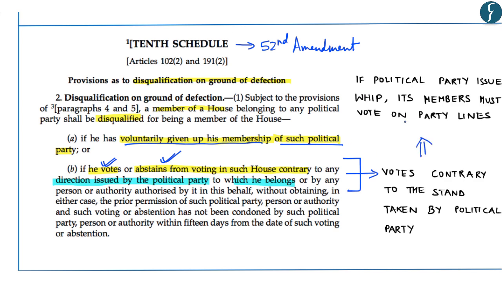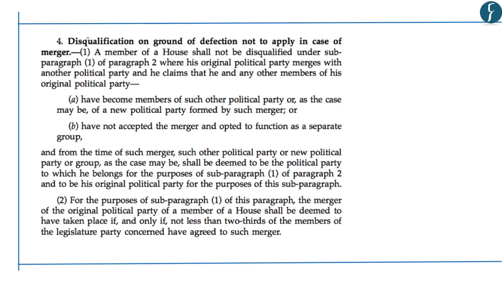So, if a whip has been issued by the political party, then its members in the parliament as well as in the state legislative assembly must vote as per the party lines or as per the stand taken by the political party. So, this aspect becomes extremely important, that is, if the person votes or abstains from voting in such house which is contrary to any direction issued by the political party to which he or she belongs. So, these are the two important grounds with respect to defection as provided under the 10th schedule of the Indian Constitution. However, there is an exception with respect to disqualification.